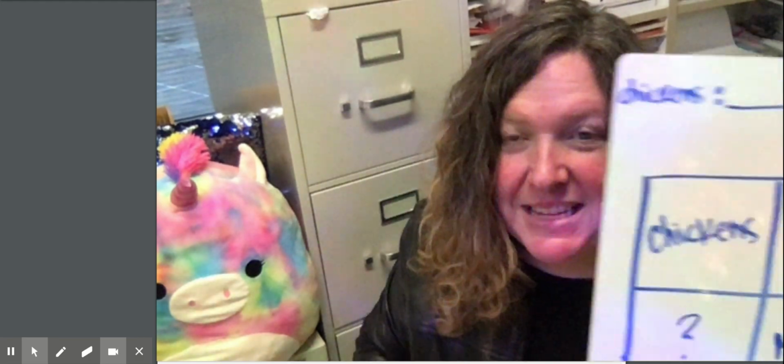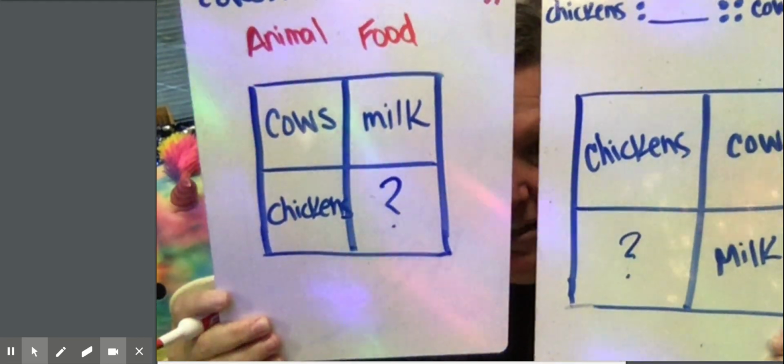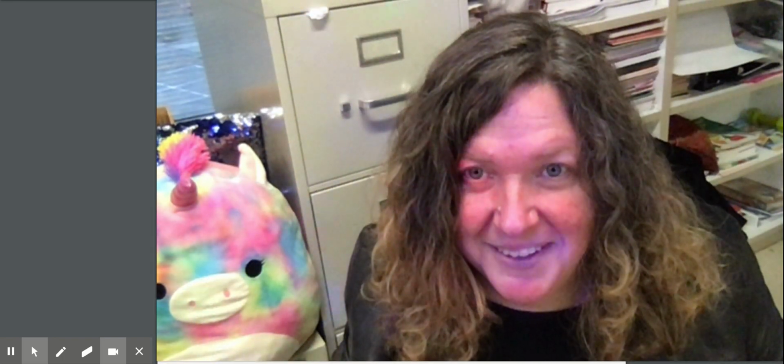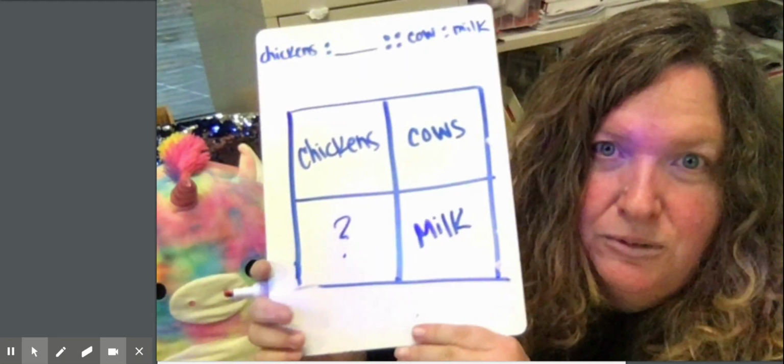But what if I did the exact same thing but switched the words around? Notice how I put the words in a different spot. Is that okay? It is okay as long as we keep ourselves organized and make sure the labels match and they go in the spot with the labels. So let's check this out.